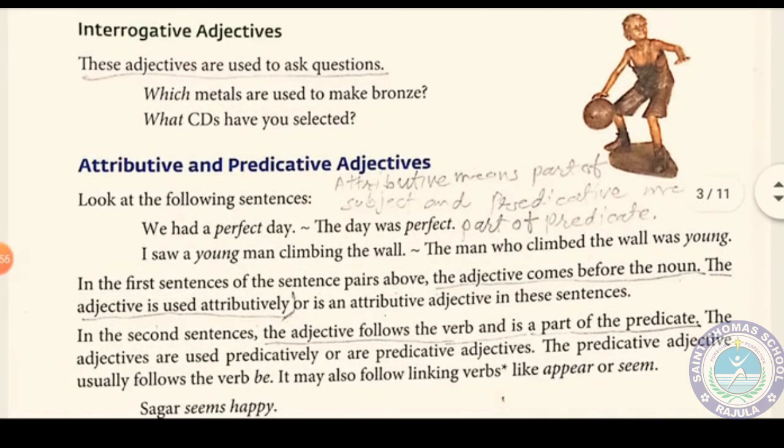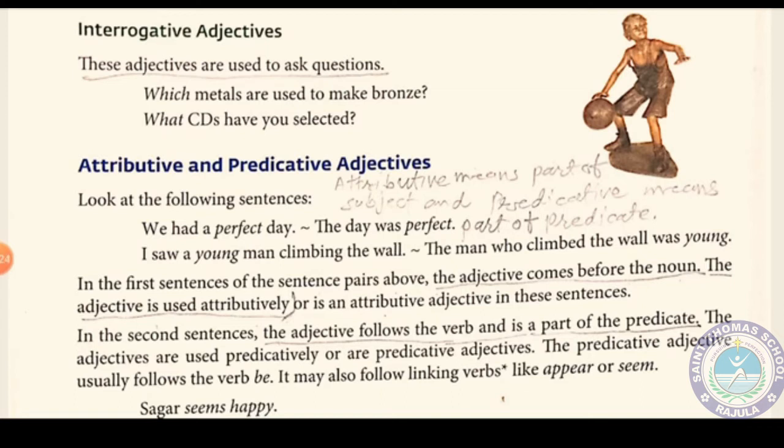Then interrogative adjective. These adjectives are used to ask a question. Which metals are used to make bronze? See, metals, but first which word is there? Which metals? So which adds something to the noun and is used to ask a question. So it is an interrogative adjective. What cities have you selected? What cities?